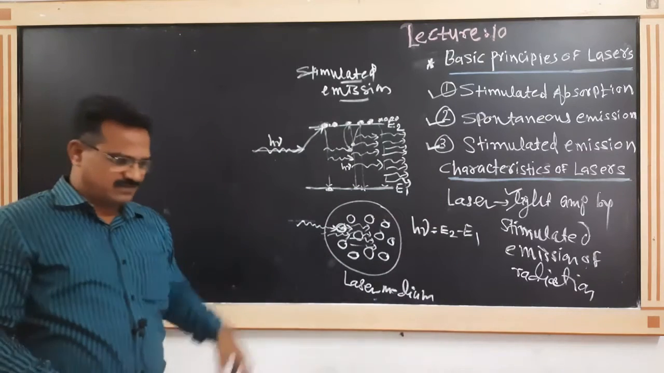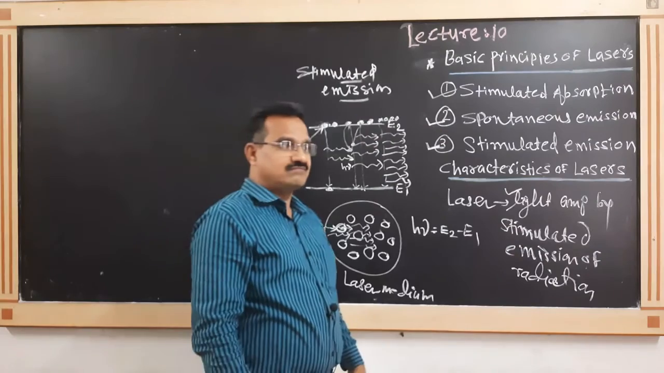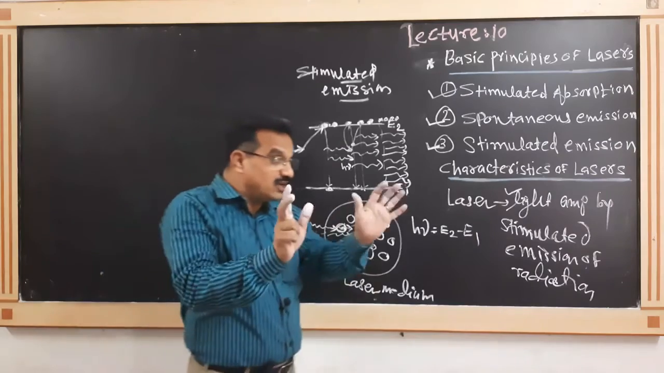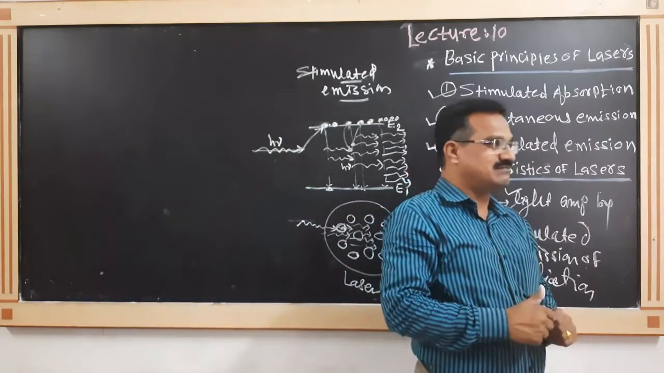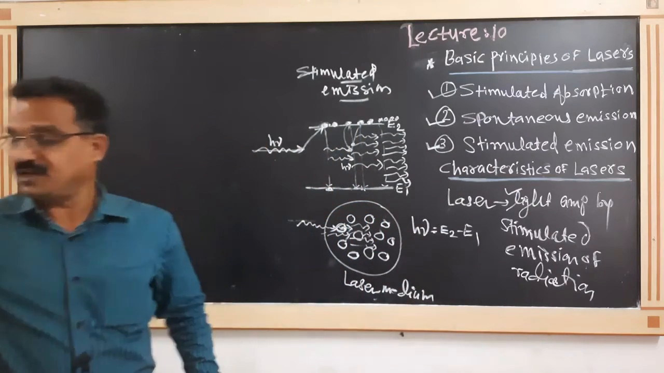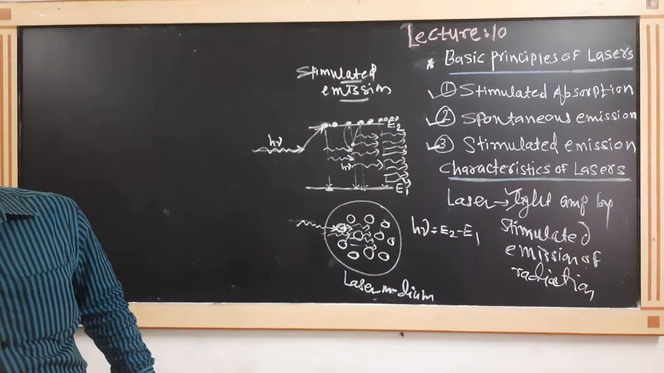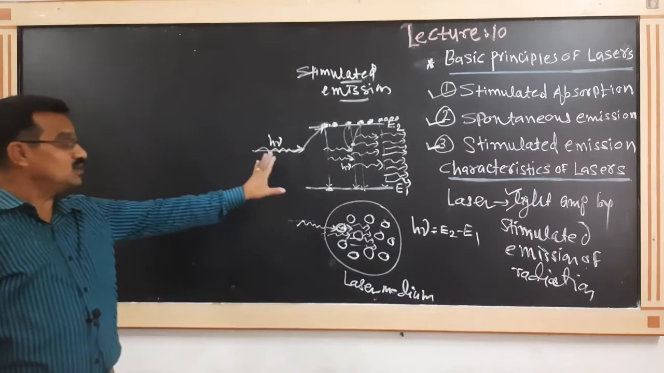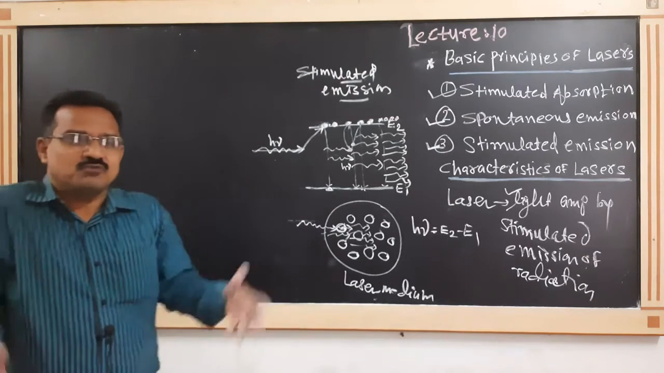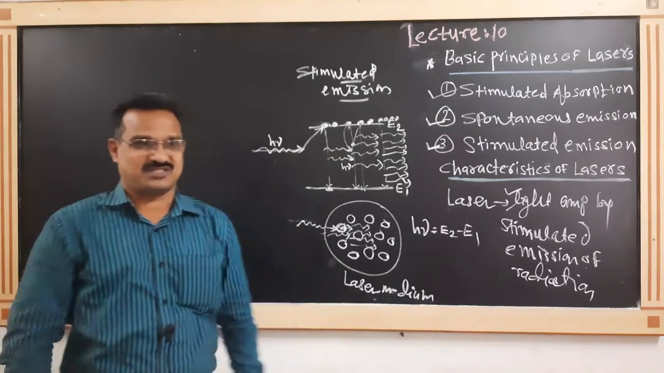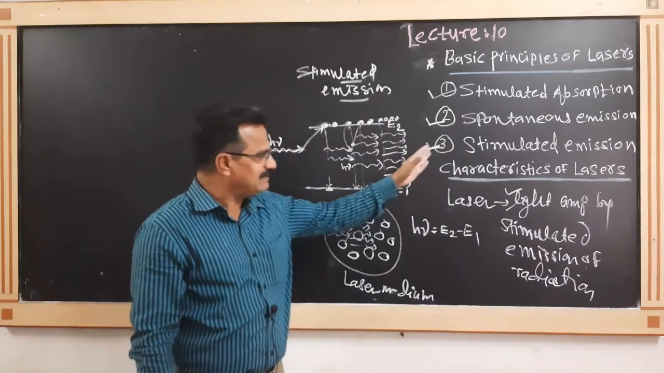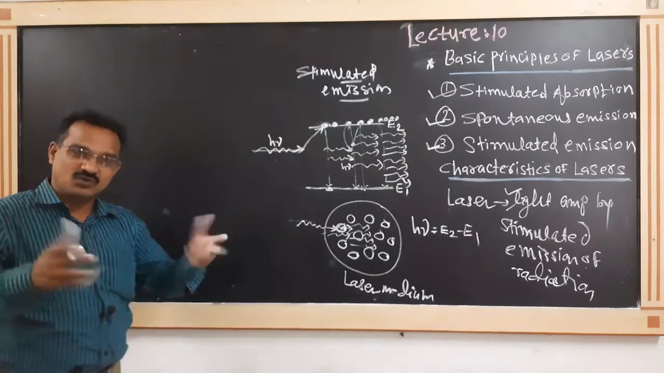Means by applying some trigger, the excited atom returns back to the ground state. It means that it cannot complete the span of 10 raised to minus 6 second. Before that it comes back. What is the important point here? Stimulated emission can be controlled from outside. By using this incident photon, stimulated emission is an artificial process. Spontaneous emission is a natural process. It cannot be controlled from outside, but stimulated emission is an artificial process and it can be controlled from outside.